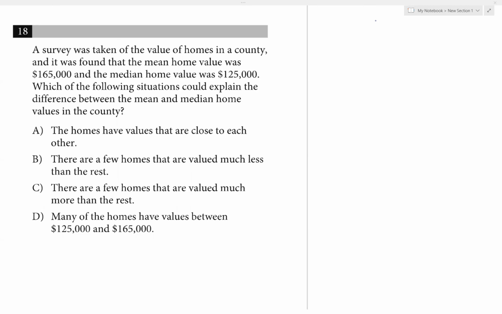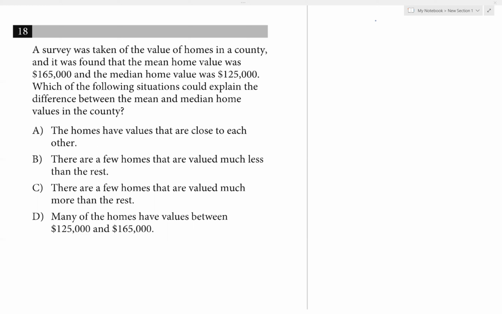And number 18, a survey was taken of the value of homes in a county, and it was found that the mean home value was 165,000 and the median home value was 125,000. Which of the following situations could explain the difference between the mean and the median home values in the county? All right. So we know the mean is 165,000 and the median is 125,000. So the mean is higher than the median, right? So the mean is higher than the median.